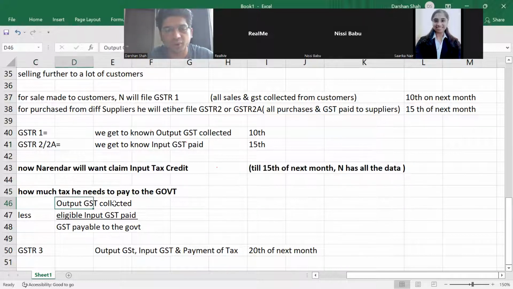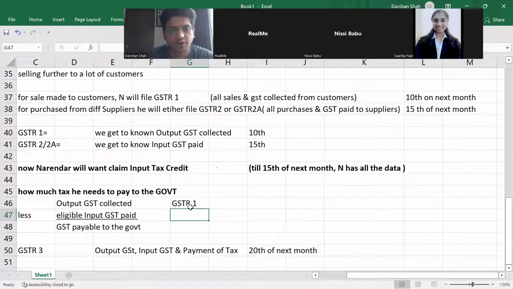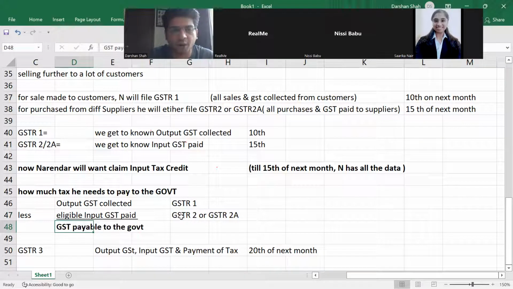That will be output GST collected from GSTR1, less eligible input GST paid from GSTR2 or GSTR2A. Finally, I get this amount, GST payable to the government.